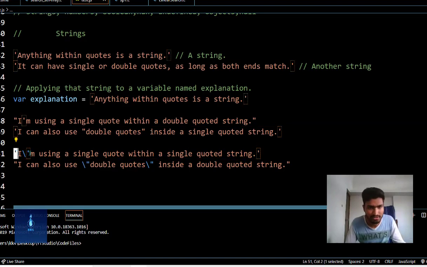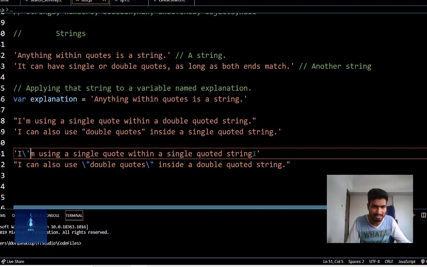If you must use the same type of quote as the string, use a backslash to escape the quote. That is, if I am using a single quote within a single quoted string, I use the backslash. It's called an escape sequence. You might have learned it in C programming or another basic programming language. It's called a backslash, and it is used to escape these double quotes. For now we'll take double quotes. It also has many other functions, but that will be a later part. I can also use double quotes inside double quotes by using escape sequences with a backslash.